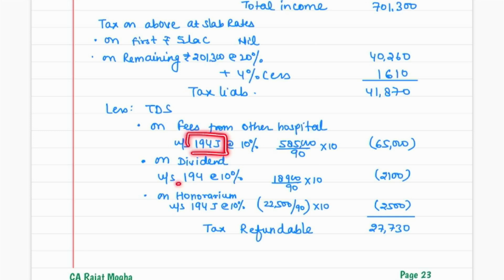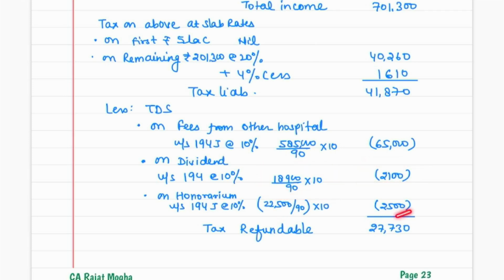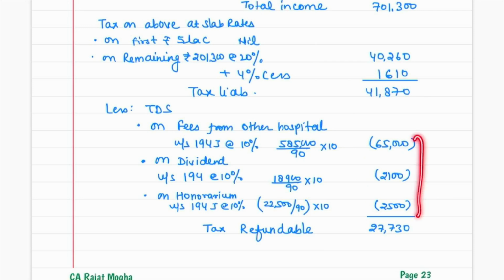So we have simply done the calculation that 10% TDS was deducted. If you remember these sections, you can mention the section numbers. Otherwise, it is perfectly fine. So 65,000 TDS was deducted on fees, and on dividend you just calculate this amount: 2,100 was deducted. On honorarium, 2,500 was deducted. So the total TDS deducted was more. In fact, our tax liability was just 41,870, and if you calculate this, it was almost around 70,000 something. So when you subtract, you will get the tax refundable of 27,730.